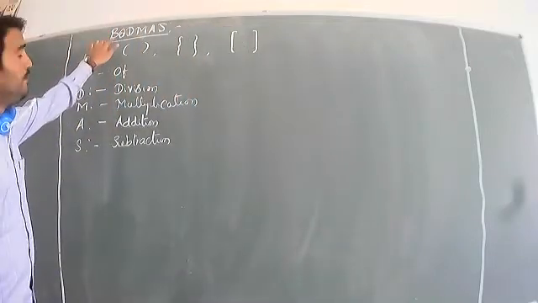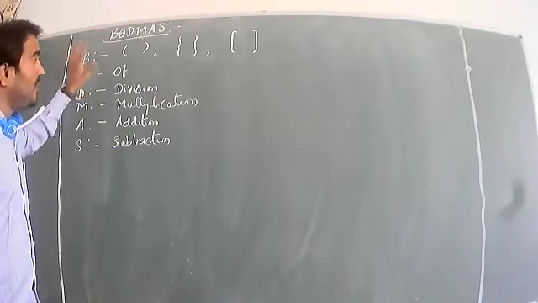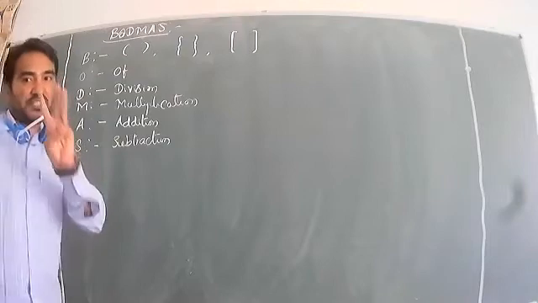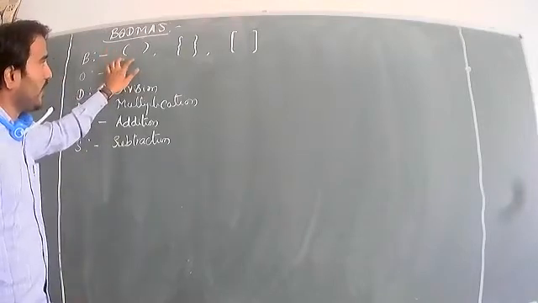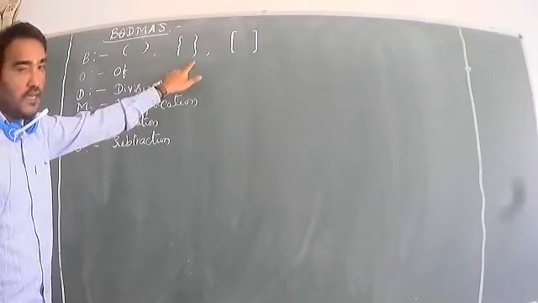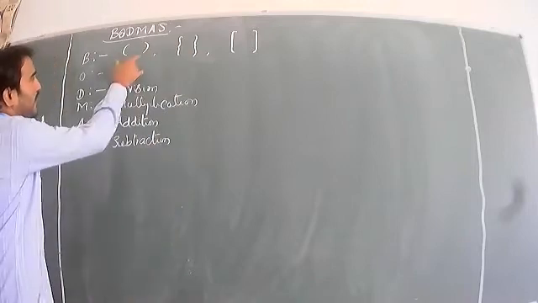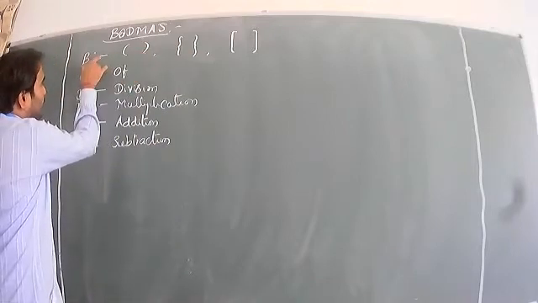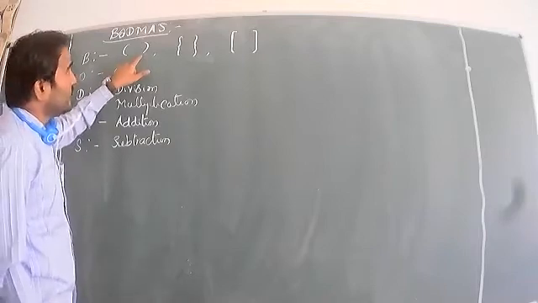B means brackets. How many brackets are there? There are three brackets. The first one is the common bracket, which we have already seen. The next one is the flower bracket. The third one is the big bracket. Totally three brackets. In BODMAS, B means brackets, and the first one is the common bracket.